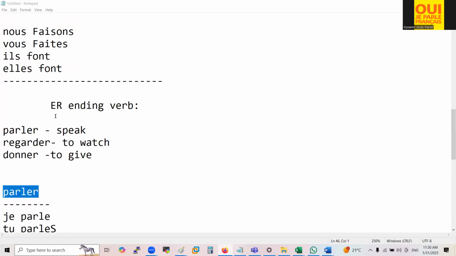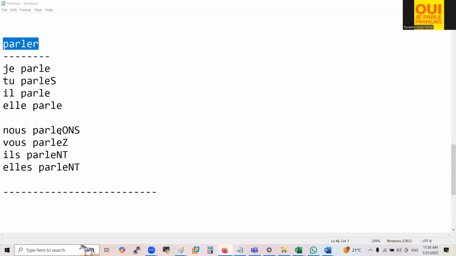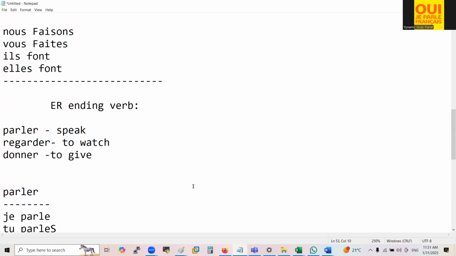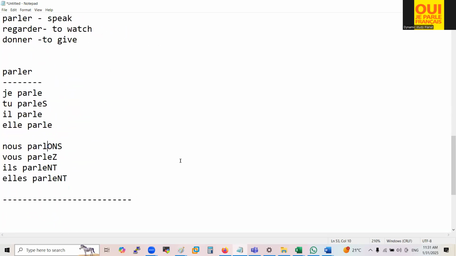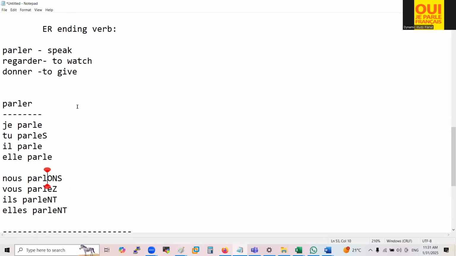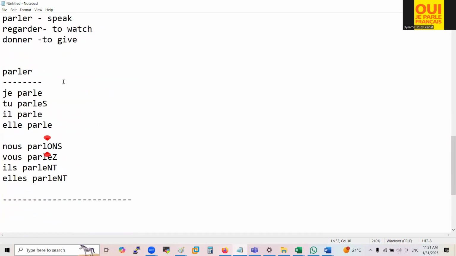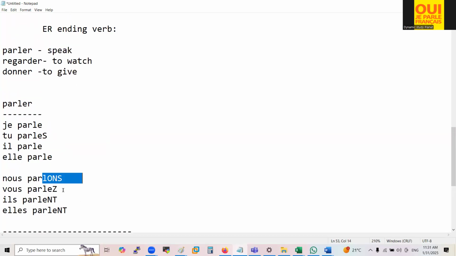Once you are done, do one thing. With the pronoun, you have to remove this letter e only, and the rest will be the same. Don't forget to write just one verb conjugated on the fair copy. This is a rule: the rule should be on the fair copy and the rest of the exercise on the rough copy. Do it, please.